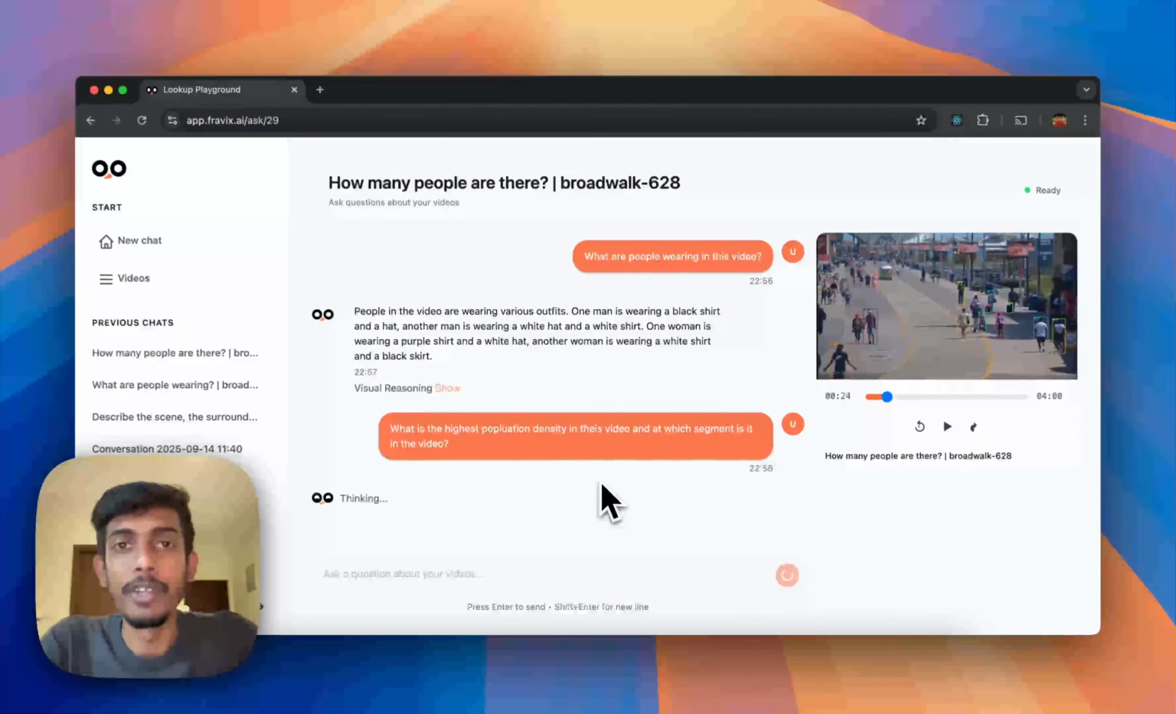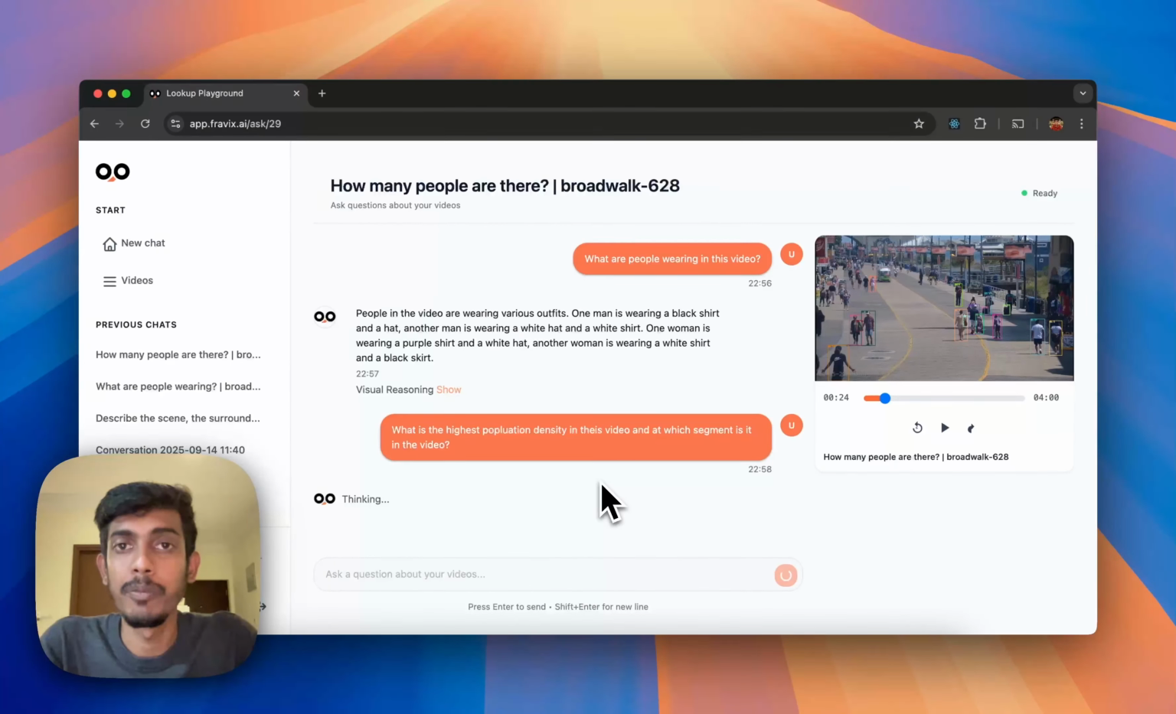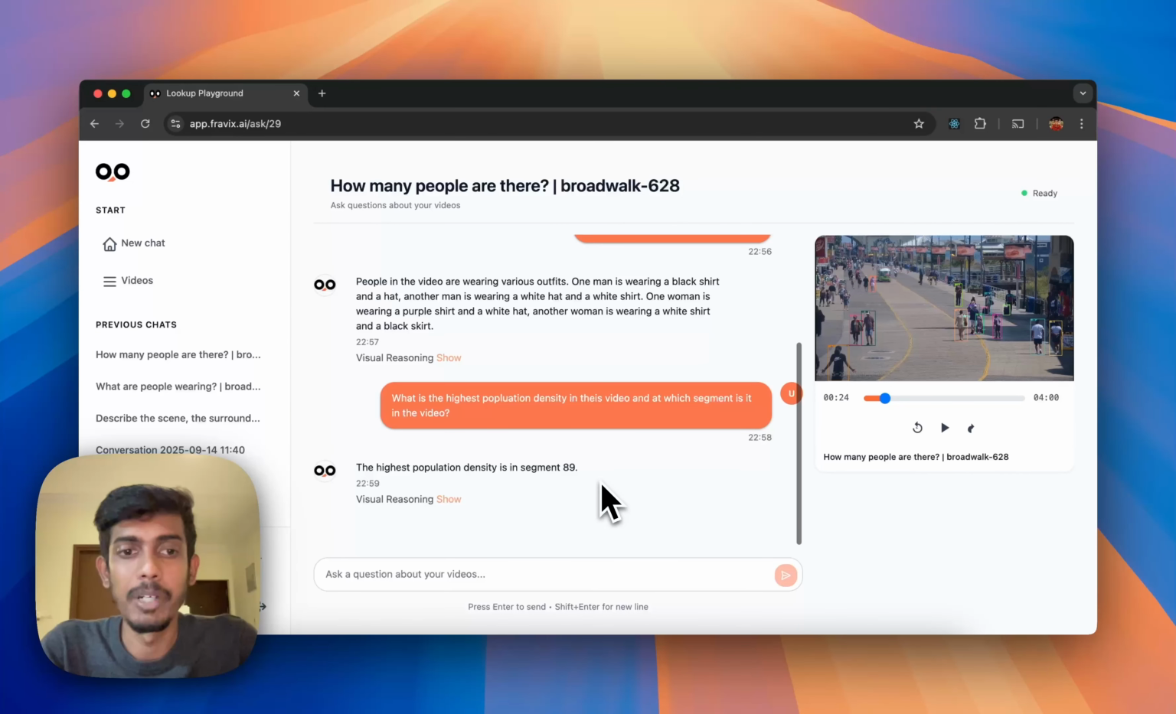Our focus is on combining video LLMs and traditional computer vision models with a strong, solid, robust memory so that we never need to do reinferencing of videos and can always answer from the memory itself. On top of that sits an LLM which orchestrates the tools needed to answer back. The agent replies back saying that the highest population density is in segment 89.